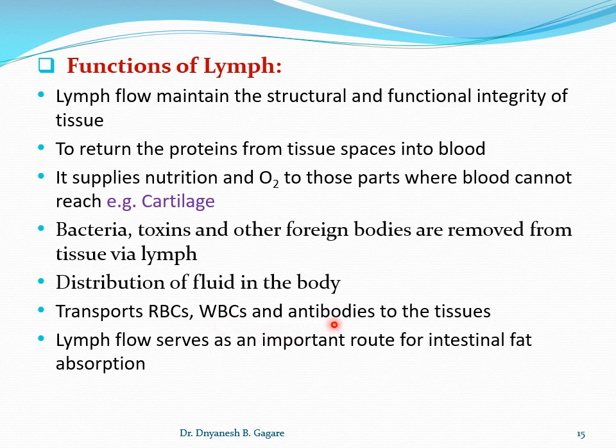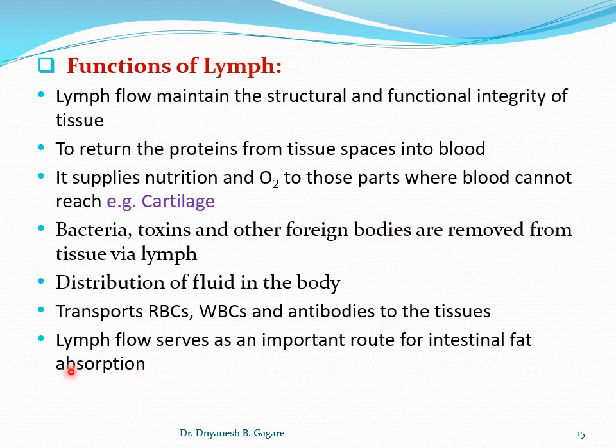Then we take the antibodies. Antibodies develop in the body, it may be due to a vaccine or whatever the reason, and these useful antibodies are distributed to the tissue via the lymph.